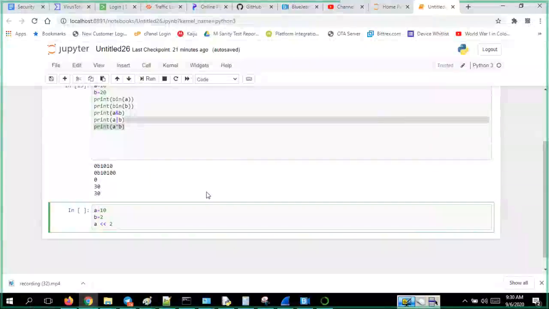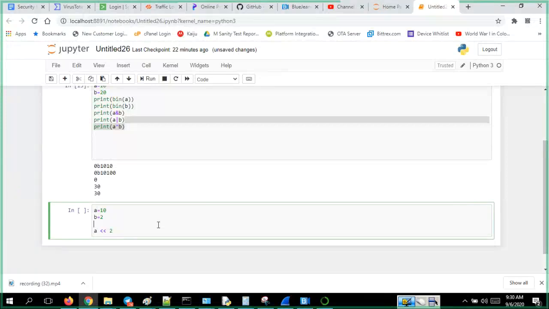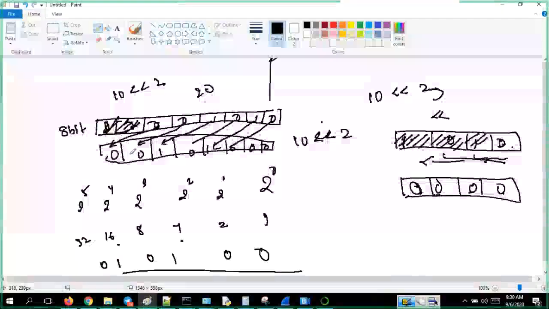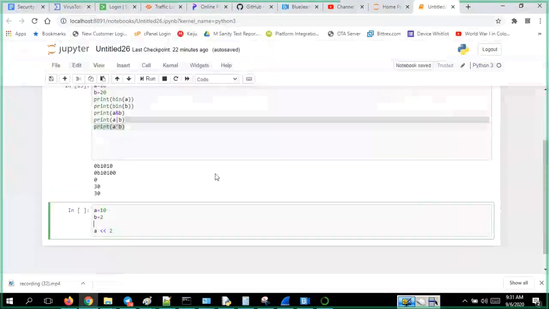What is the value? The value is 101000. Let me write x is equal to int of 0b101000.